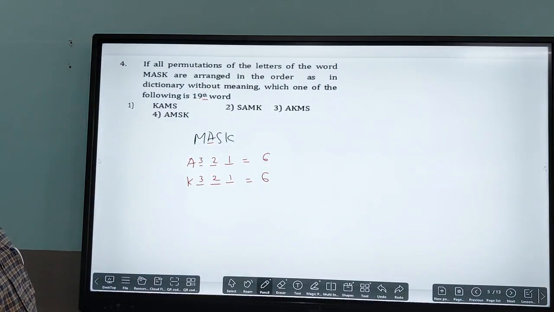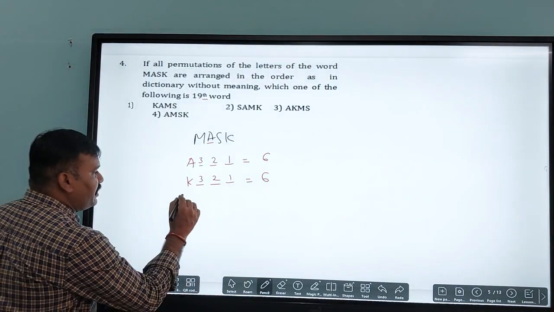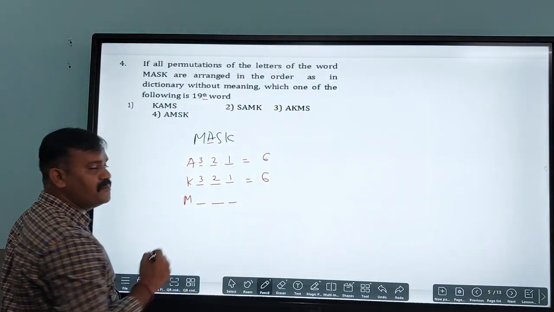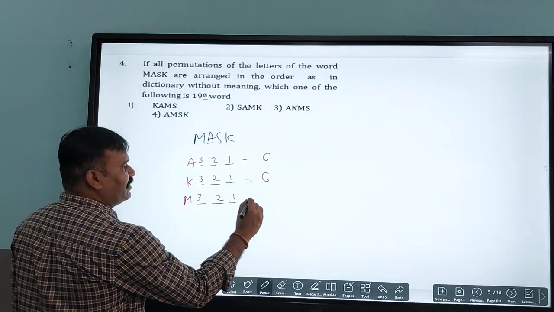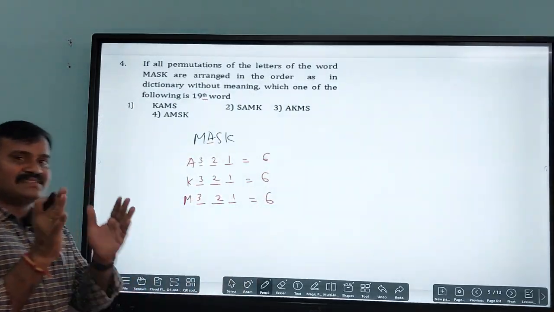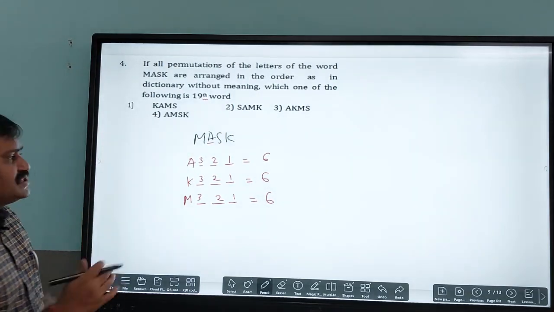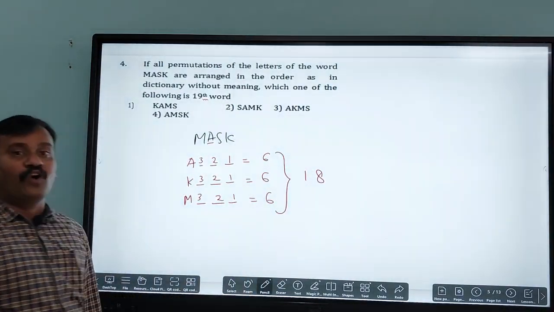And after K, the next letter is M. If I start with M, again I will have 3 more letters left out. So how many ways? 3, 2, 1. So that is again 6 words according to the dictionary. So now here itself I got 18 words.